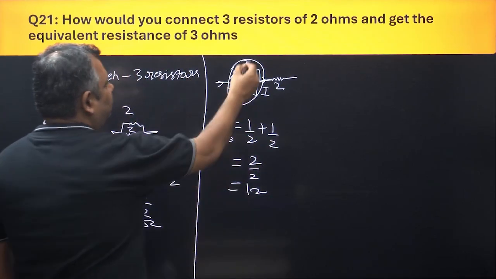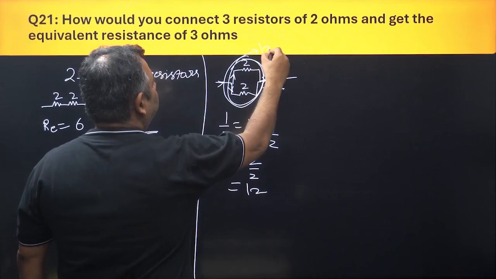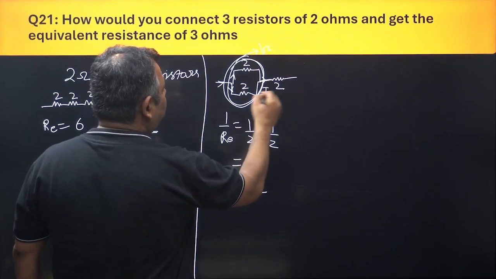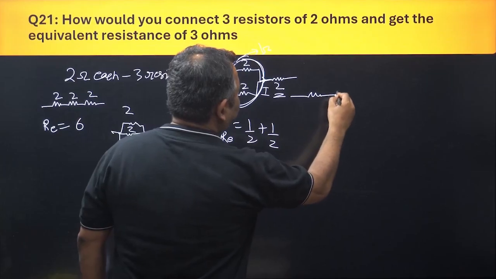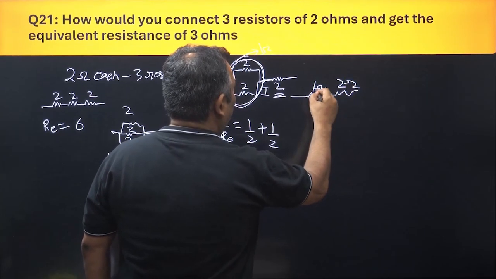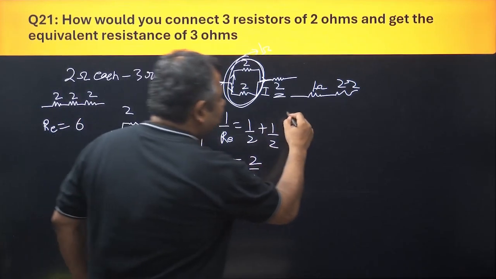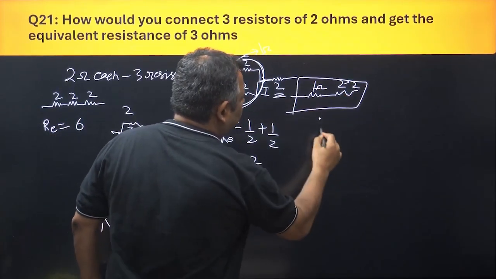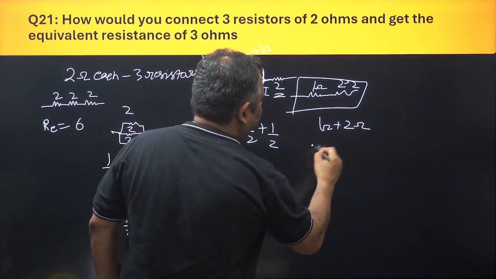Okay, now if this entire setup is giving you 1 ohm, then this setup becomes in series with this, so this basically becomes something like this: 1 ohm here and 2 ohm here. This 1 ohm is the equivalent resistance and 2 ohm is the given resistance. Now see, these have become in series, so 1 ohm plus 2 ohm is equal to 3 ohm.